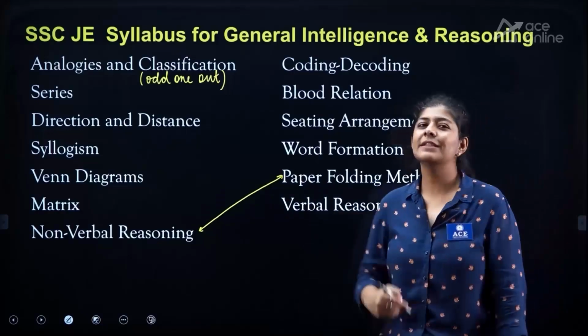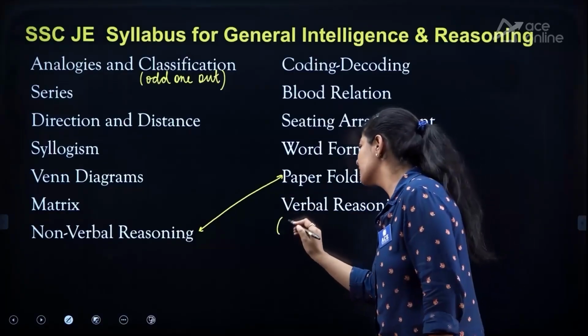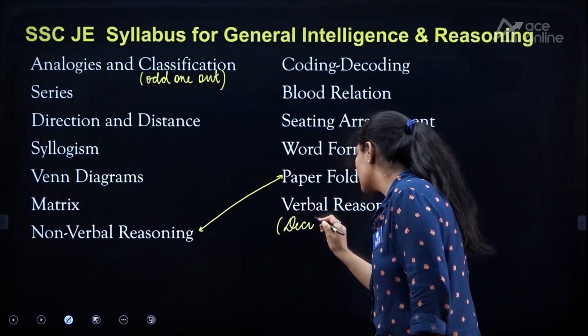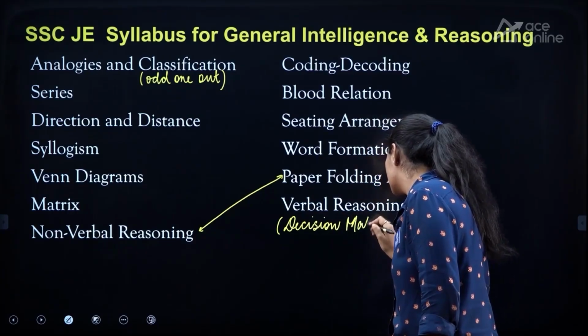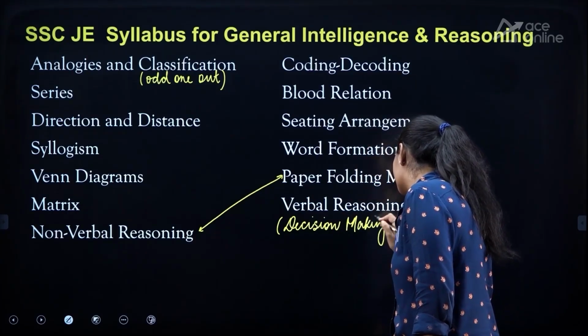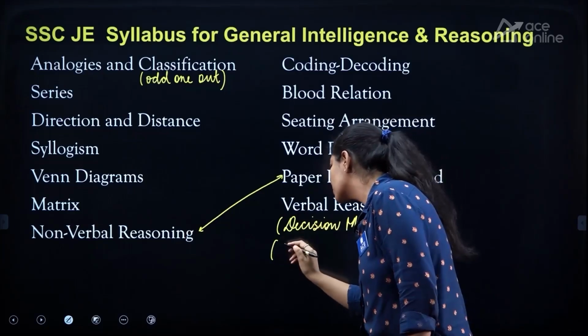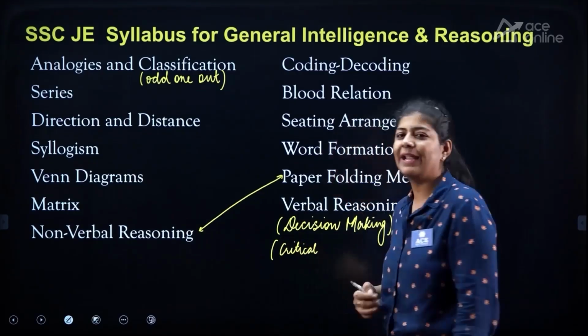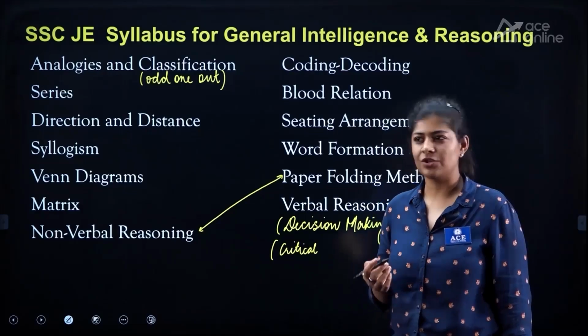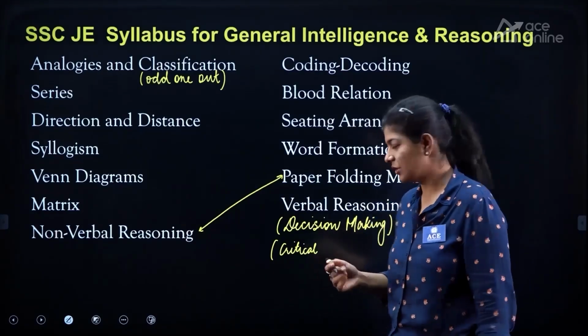For the verbal reasoning, you can also say it is decision making. Or you can also call it critical reasoning. It is not that tough as we are having under the CAT level examination or maybe some other examination.